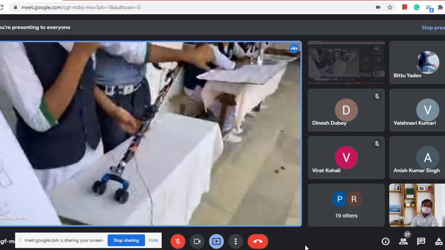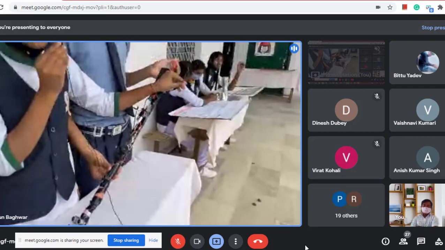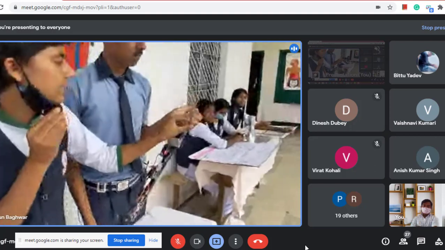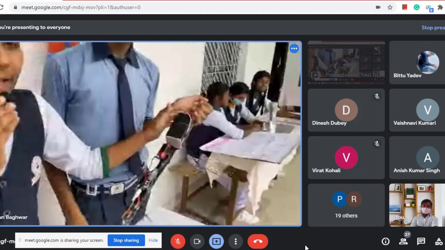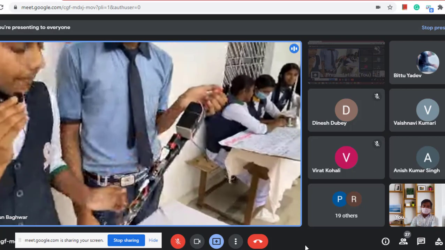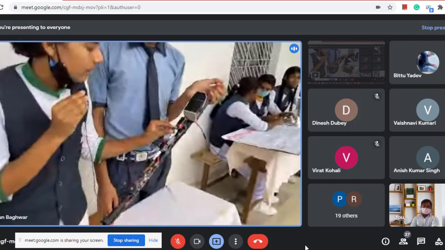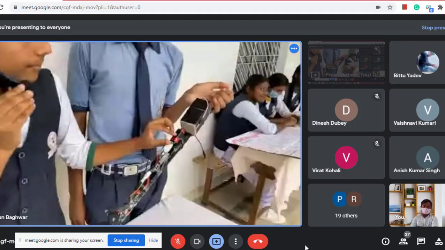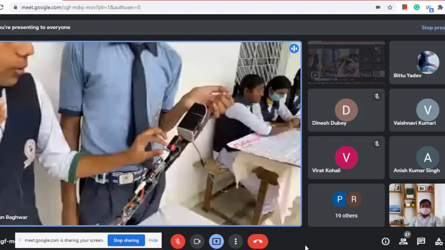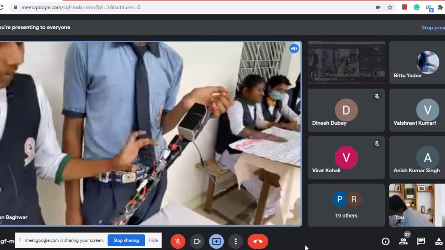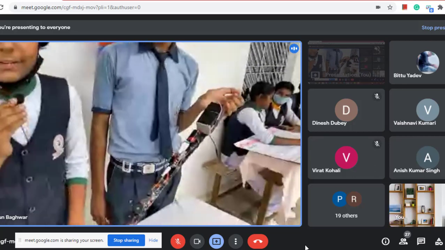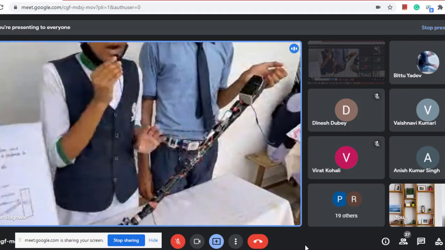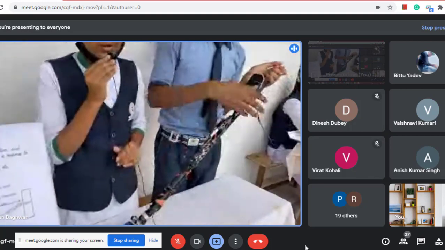So here, as we can see, this is the wire. This wire is for the LED bulbs. When we connect this wire to the battery, then the LED bulbs will glow. And here we can see one more wire. When we connect this to this battery, then this Arduino UNO will get activated, which will further activate this ultrasonic sensor HC-SR04. So now I would like to request Pushkar to show you how it works.